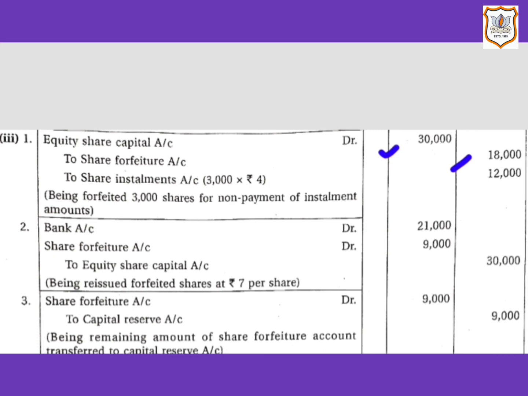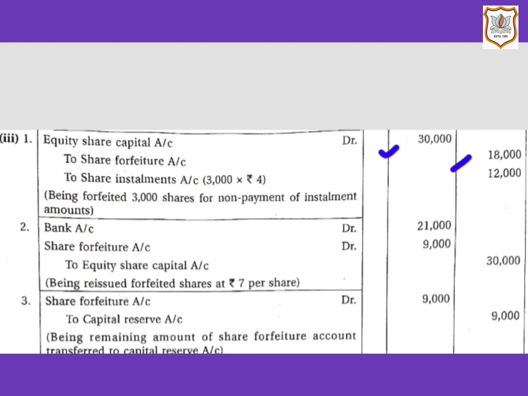At that time, the amount per share excluding premium was ₹3, and he has also paid at the time of allotment, and at that time also the amount per share was ₹3 excluding premium. So 3 plus 3, that comes to ₹6. So here 3000 multiplied by ₹6 per share, that comes to ₹18,000. So here share forfeiture account will be credited by ₹18,000.